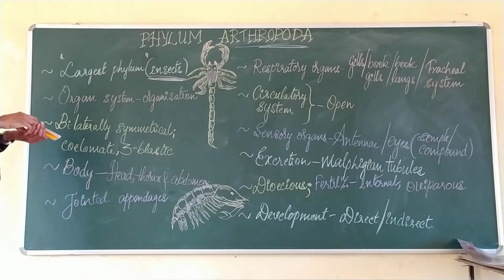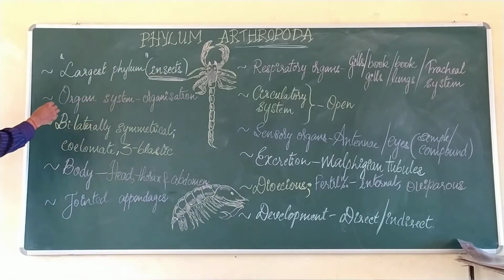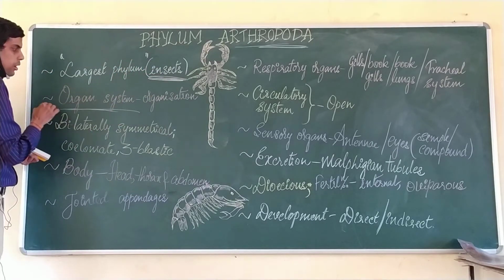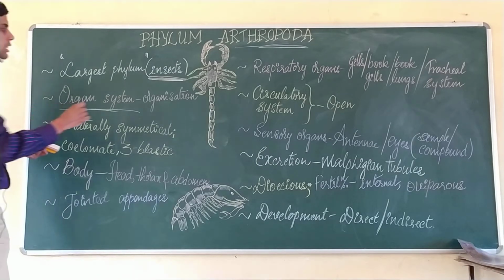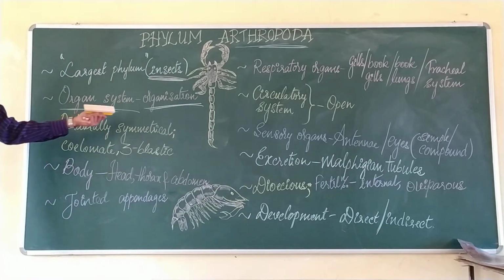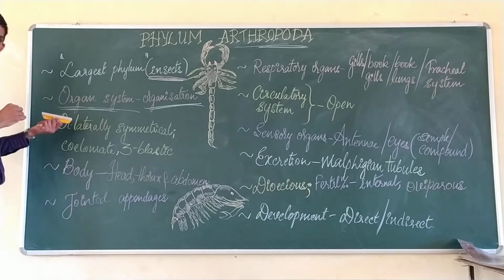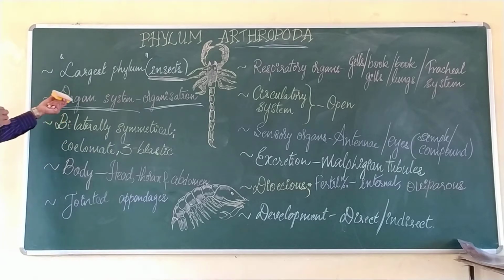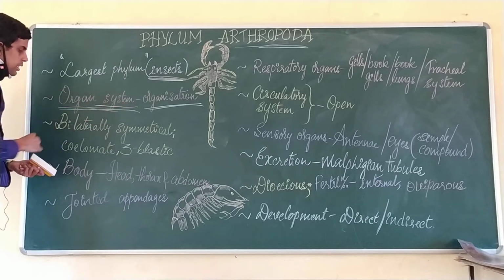Here in this phylum, the members of the phylum Arthropoda have the organ system of organization. When we speak about the organ system level of organization in the animal body, as I explained in the previous classes, it means the functions of the body take place in a definite organ, right?